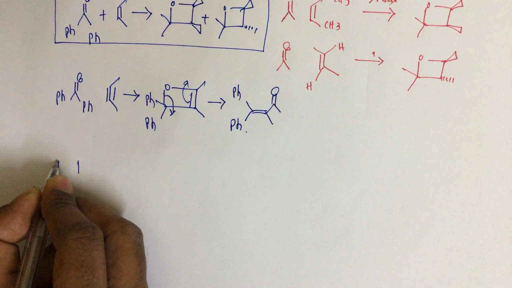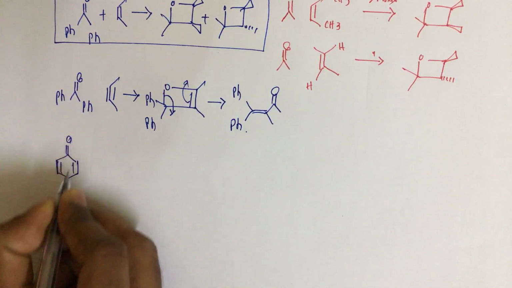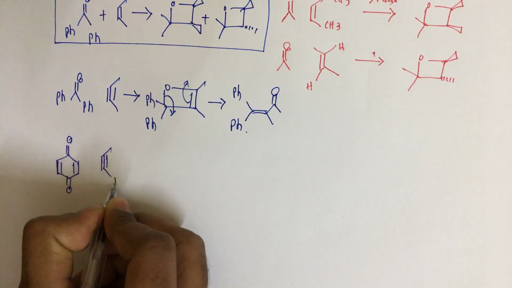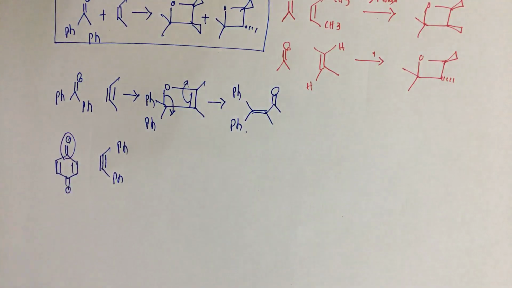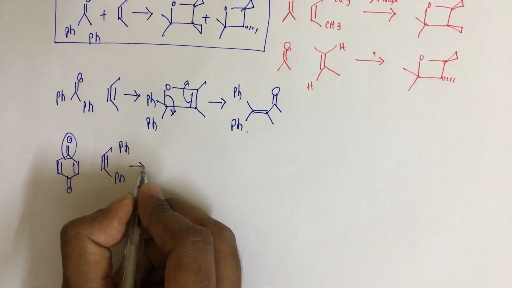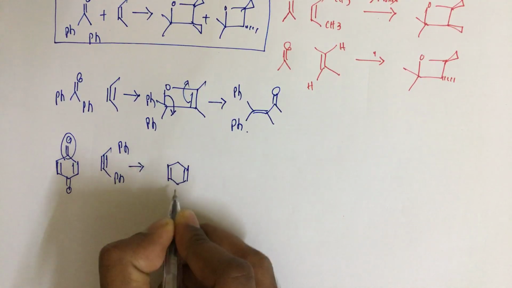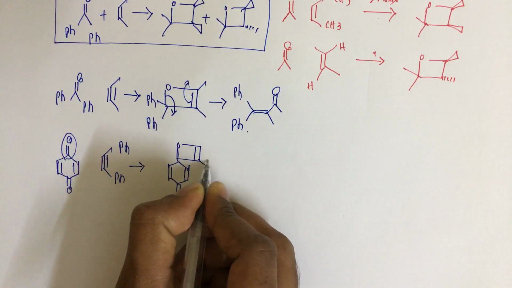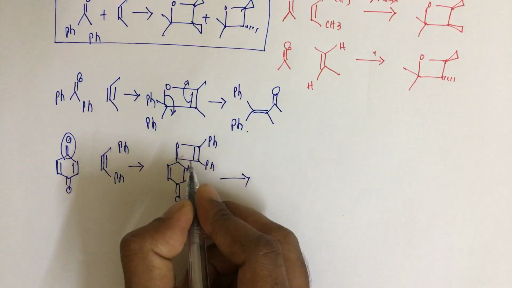And then here also this carbonyl group and this olefin undergo reaction, and now the ring opening will take place.